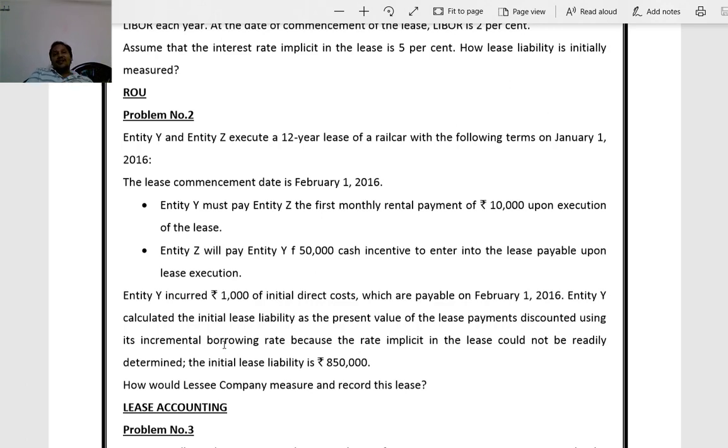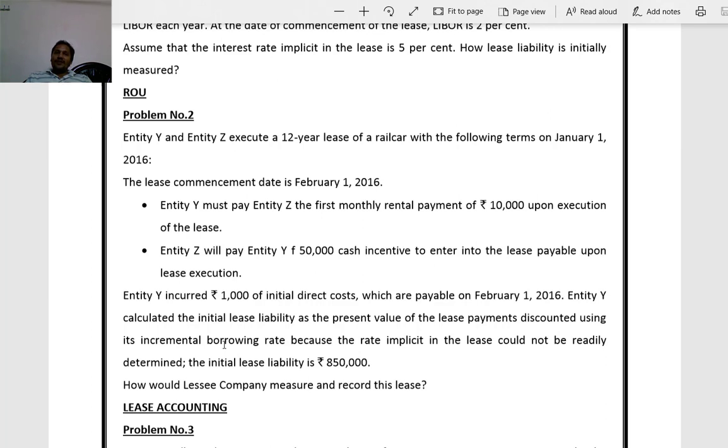Payment made to the lessor before commencement of lease, less any lease incentives received, and cost of dismantling or restoration. These are all part of right of use of asset.